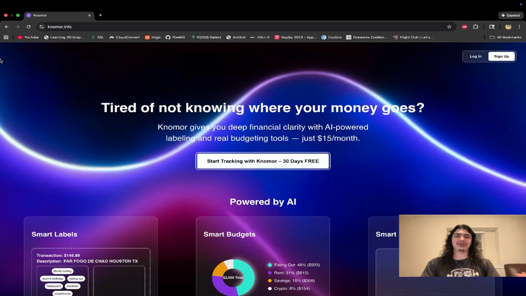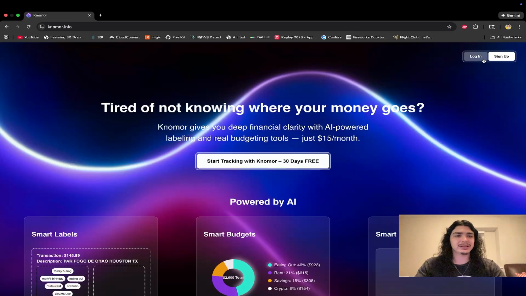Today, I'm going to be showing you our personal finance app, which is a browser-based app that helps you track your personal finances, do some budgeting, as well as see some of your recurring charges and stuff like that. In the future, we plan to release some of the tools that we build as a public API, so other people can share some of the research that we've done here.